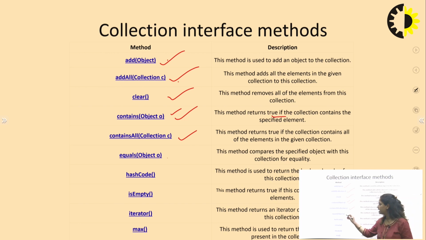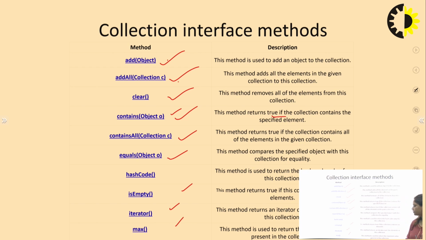Next is equals. This method will compare the specified object, and its equality means is it present with the same condition or not in that data structure. Then we have isEmpty, iterator and max. isEmpty: this method returns true if the collection contains no element in it. It is also a kind of boolean function.